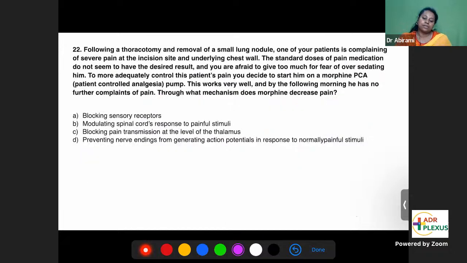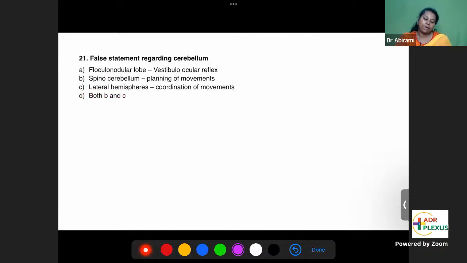Now look at the statements. Flocculonodular lobe, vestibulo-ocular reflex. Yes. Spinocerebellum, planning? Spinocerebellum is for coordination. Lateral hemispheres are called cerebrocerebellum. Cerebrocerebellum is for planning. See, both are interchanged. So false is both B and C. Both B and C are false.